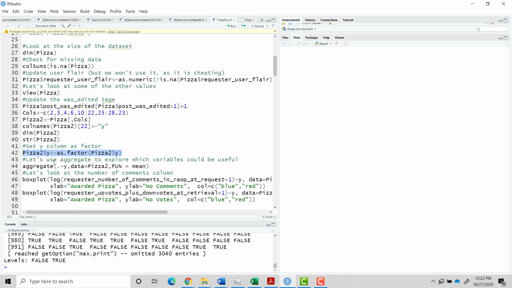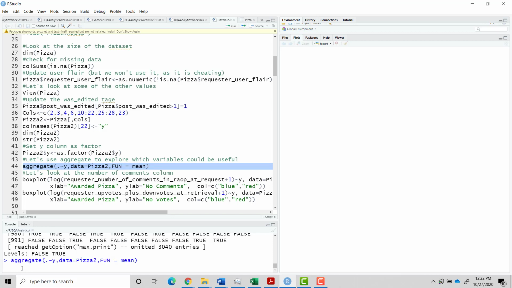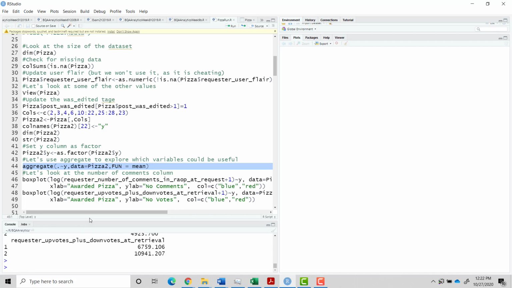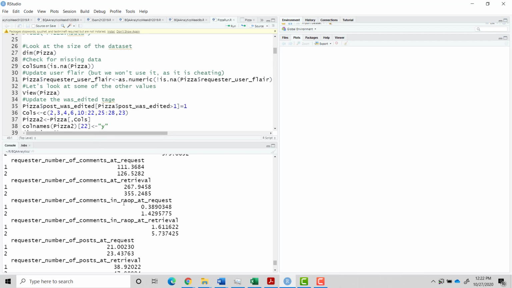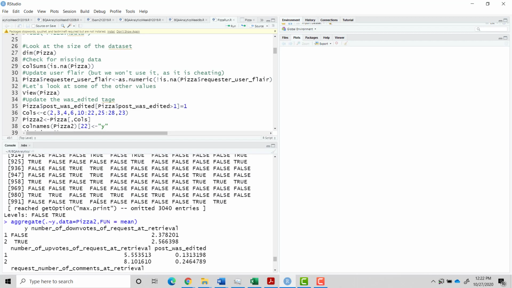Now let's just see which variables could actually be useful. So we can use the aggregate as we used before, and basically all the variables except y, we're going to split by y and we're going to do the mean function. And then we can see, and this doesn't account for the standard deviation in the variables, but we can kind of get an idea.